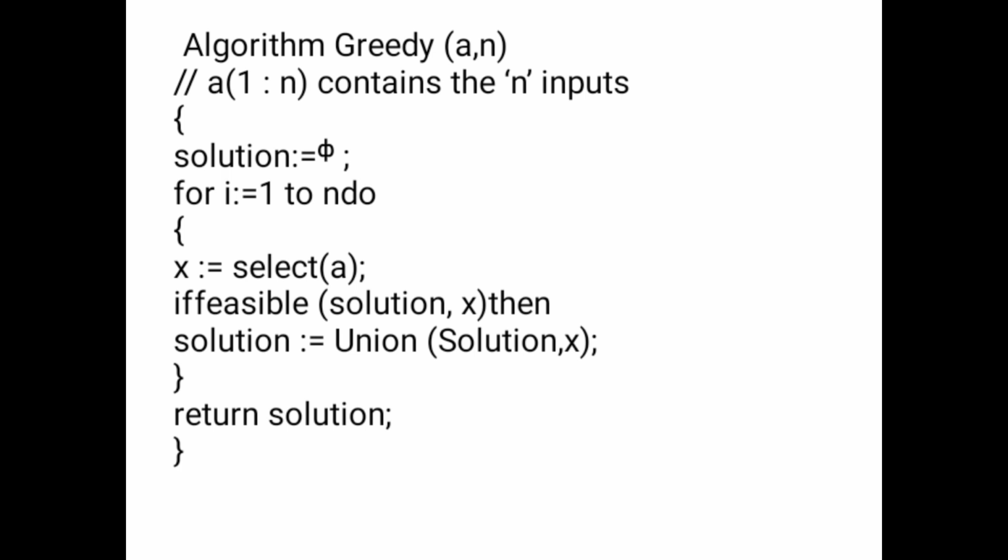Here Greedy is the name of the algorithm, which takes n inputs, and solution is a variable which is initialized to null. For a set of inputs, select an input and assign it to variable x. If x is feasible, then only you are going to add it into the solution, and that is considered as optimal.